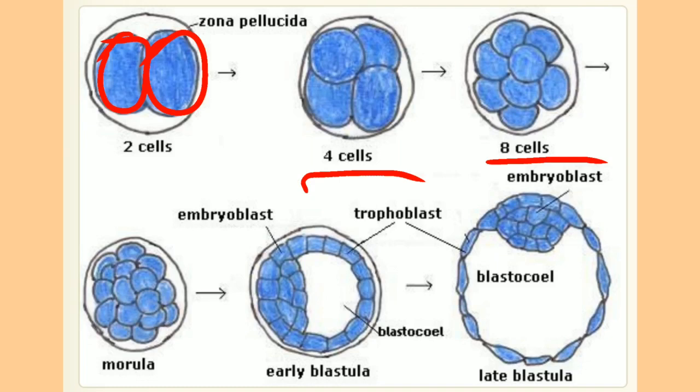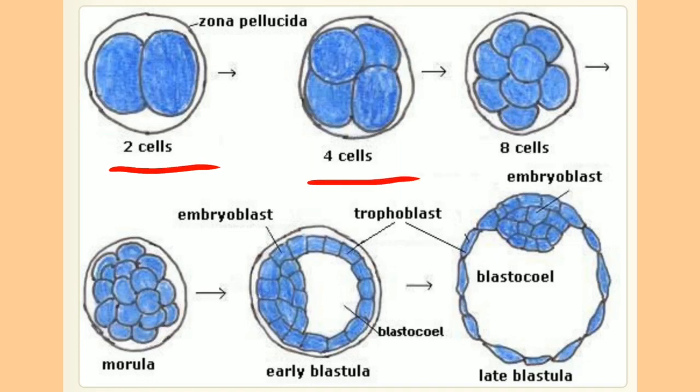So cleavages are the mitotic cell divisions that occur in the zygote. During cleavage, division occurs longitudinally and horizontally so as to form daughter cells, and the number increases in double form, that is, 2 cells are converted into the 4-celled stage, the 4-celled stage converts into the 8-celled stage, the 8-celled stage into the 16-celled stage, and the 16-celled stage into the 32-celled stage.